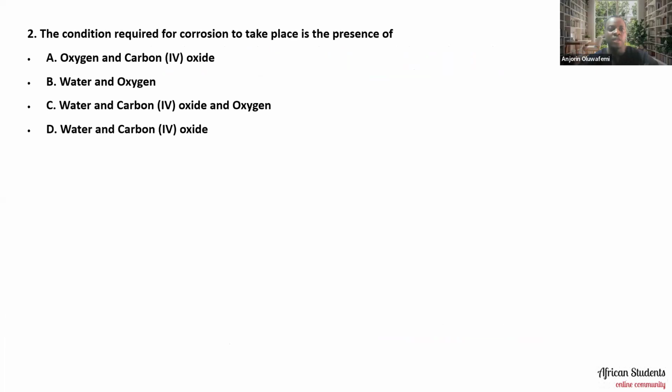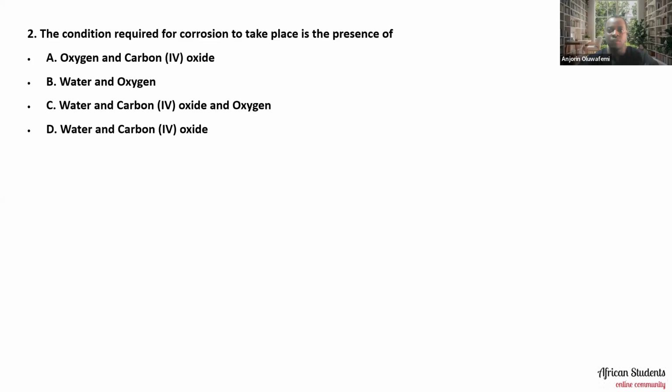Okay, so let's look at all the options and see which you think is the condition that would facilitate corrosion. Is it A, B, C, or D?